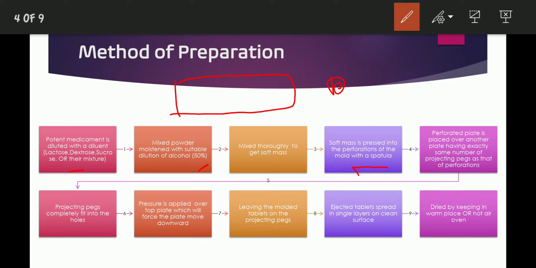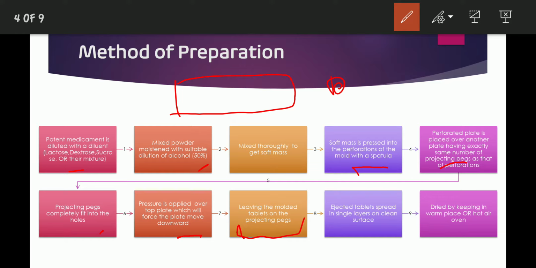Then the perforated plate is placed over another plate having exactly the same number of projecting pegs as the perforations. Then these projecting pegs completely fit into the holes. Pressure is applied over the top plate, which forces the plate to move downward, leaving the molded tablets on the projecting pegs. That is what I have shown you.